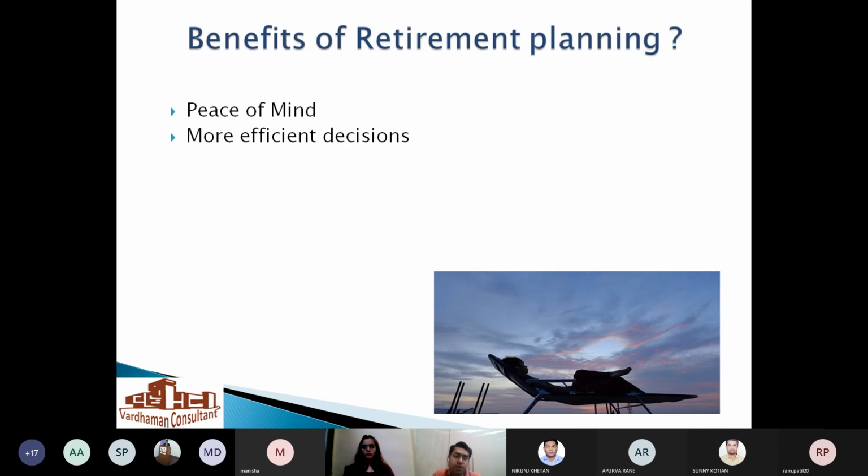Peace of mind, more efficient decisions. If we know that we have a certain amount already parked for our retirement, we can make more effortless decisions for our future life. Peace of mind is obvious: we know that we are securing our future, hence there will be peace of mind.